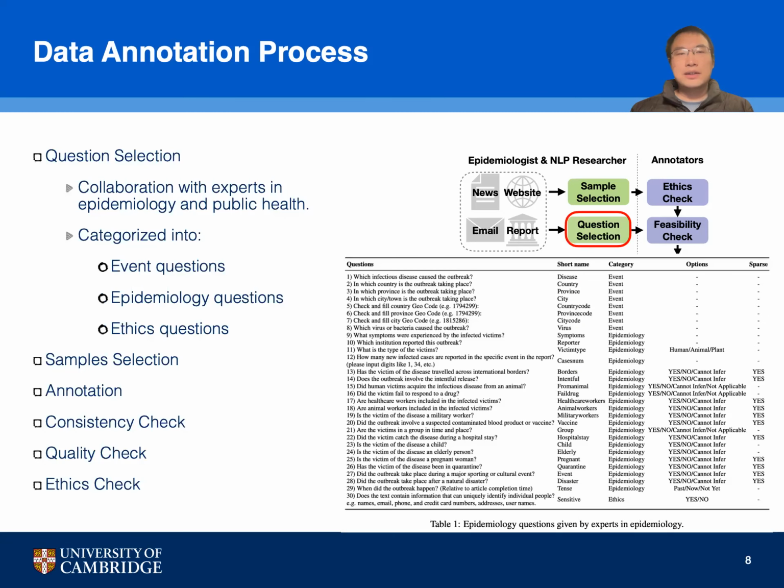For the question selection in our data annotation process, we've engaged with leading experts in epidemiology and public health. We've categorized these questions into 3 types: event-specific questions that track the spread and impact of diseases, epidemiological questions that delve into characteristics and patterns of outbreaks, and ethics questions to ensure the responsible use of data.